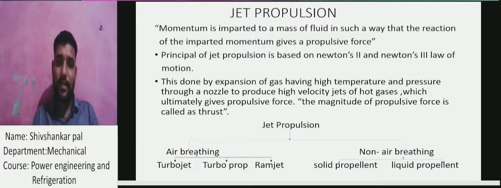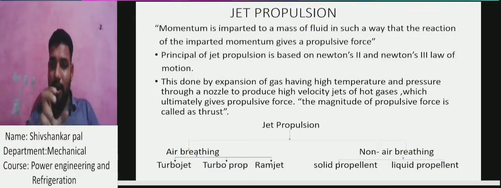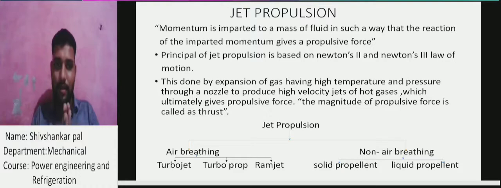I hope you all understand how thrust is generated, and how Newton's second and third laws explain our propulsive force. Jet propulsion is of two types: air breathing and non-air breathing. Air breathing: combustion requires air, so an air breathing engine takes air from the outside.